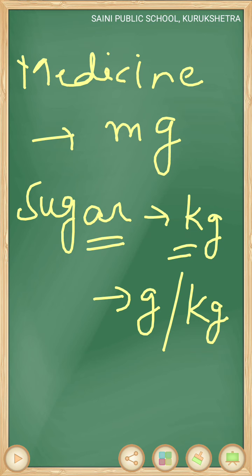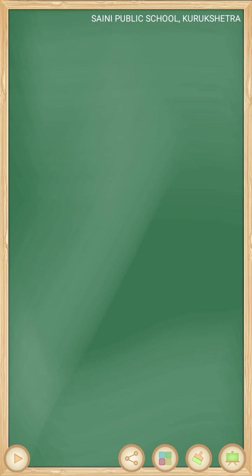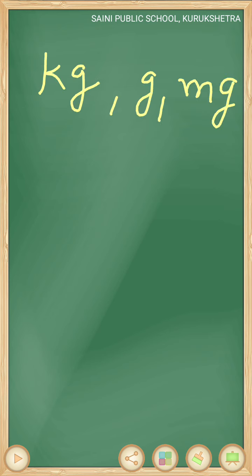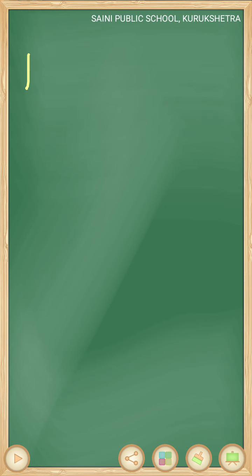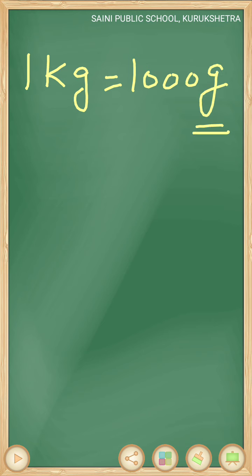So these are three standard units. I am repeating again: kilogram, gram and milligram, which are used for measuring the weight of different objects. Now you must know that 1 kilogram is equal to 1000 gram. Gram is smaller than kilogram.